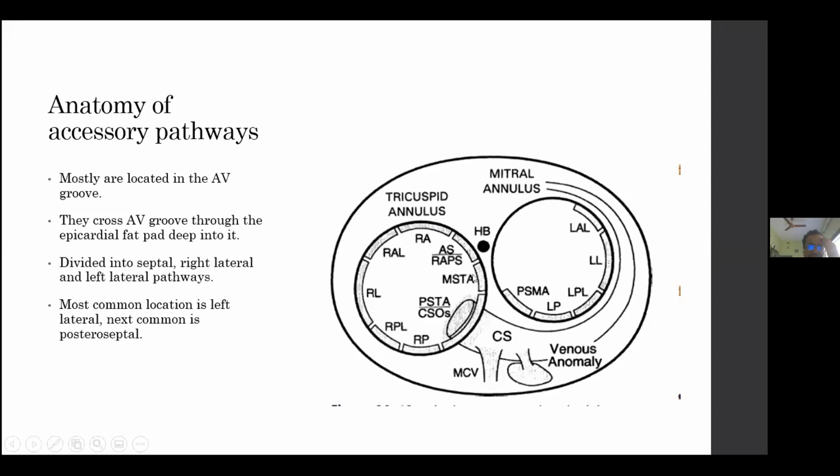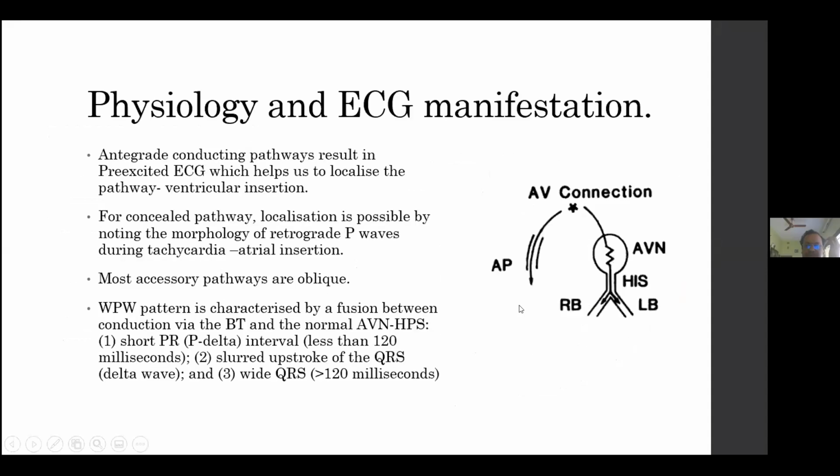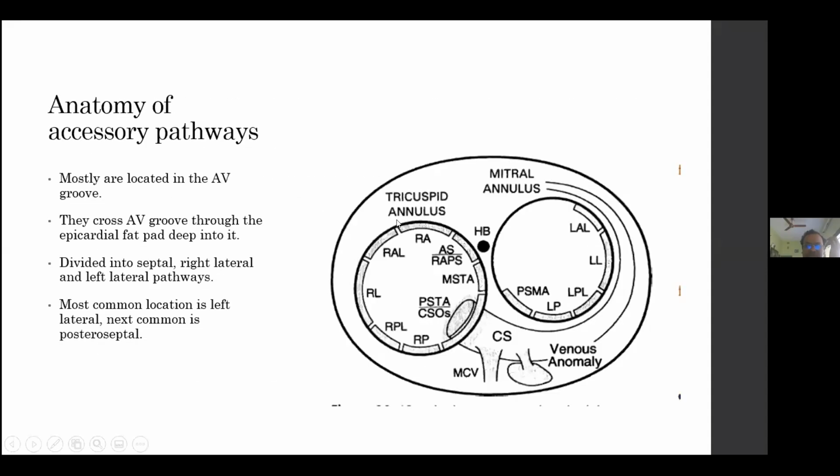This is the view where we see the heart end on through the annulus, like an LAO view. In this view we see the tricuspid annulus and the mitral annulus. We divide into a left lateral pathway, left anterior pathway, left posterolateral, and posteroseptal mitral annulus pathway. Likewise, the right side is also divided into different parts.